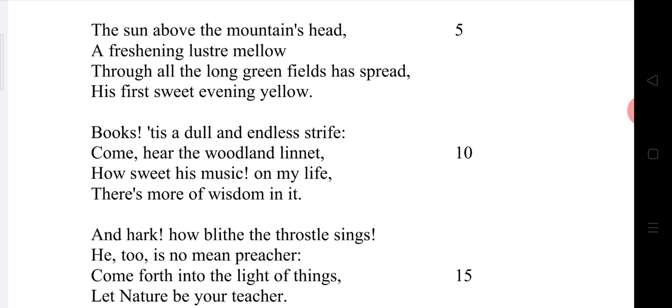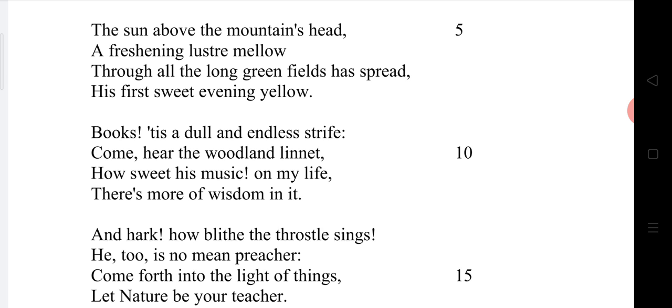Okay, my dear friend, leave your books and come along with me. We shall go and watch the beautiful sunset. Yes, the sun is about to set in the evening. We shall go together and watch the beautiful sun setting scene. Come on, let us see. Come on, have a look. The sun kept himself on the mountain's head.